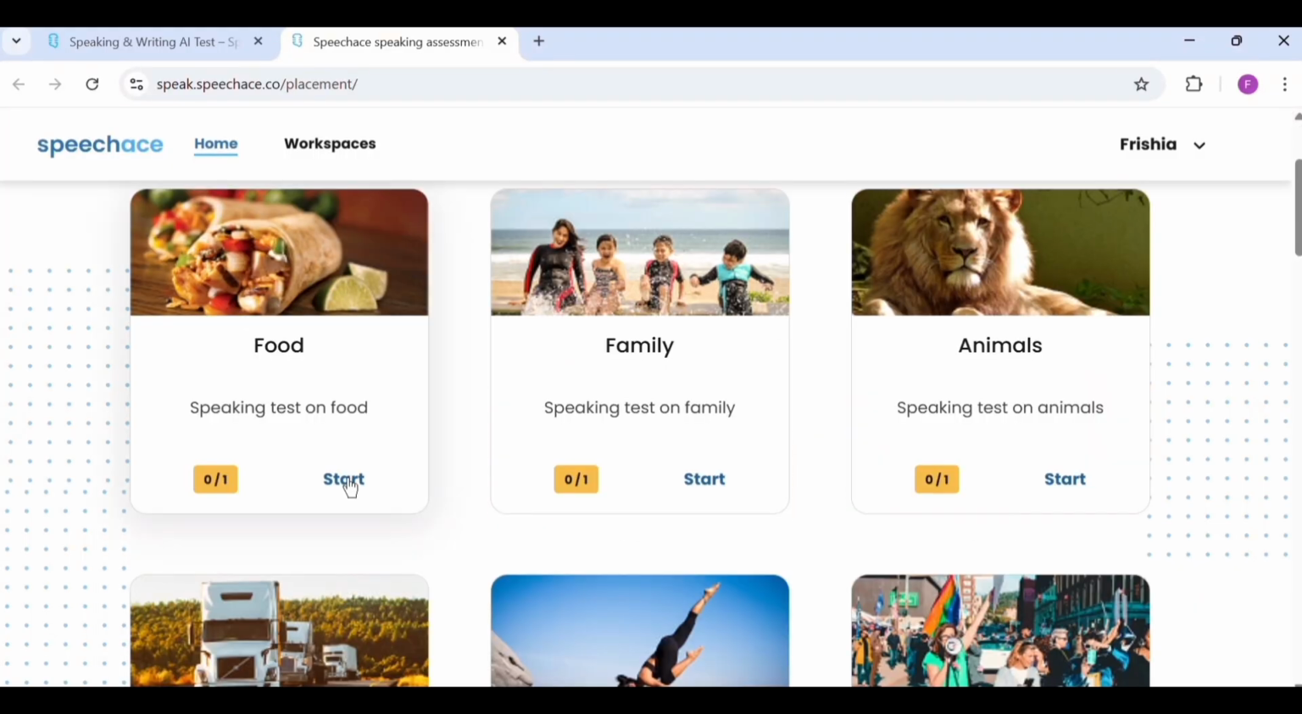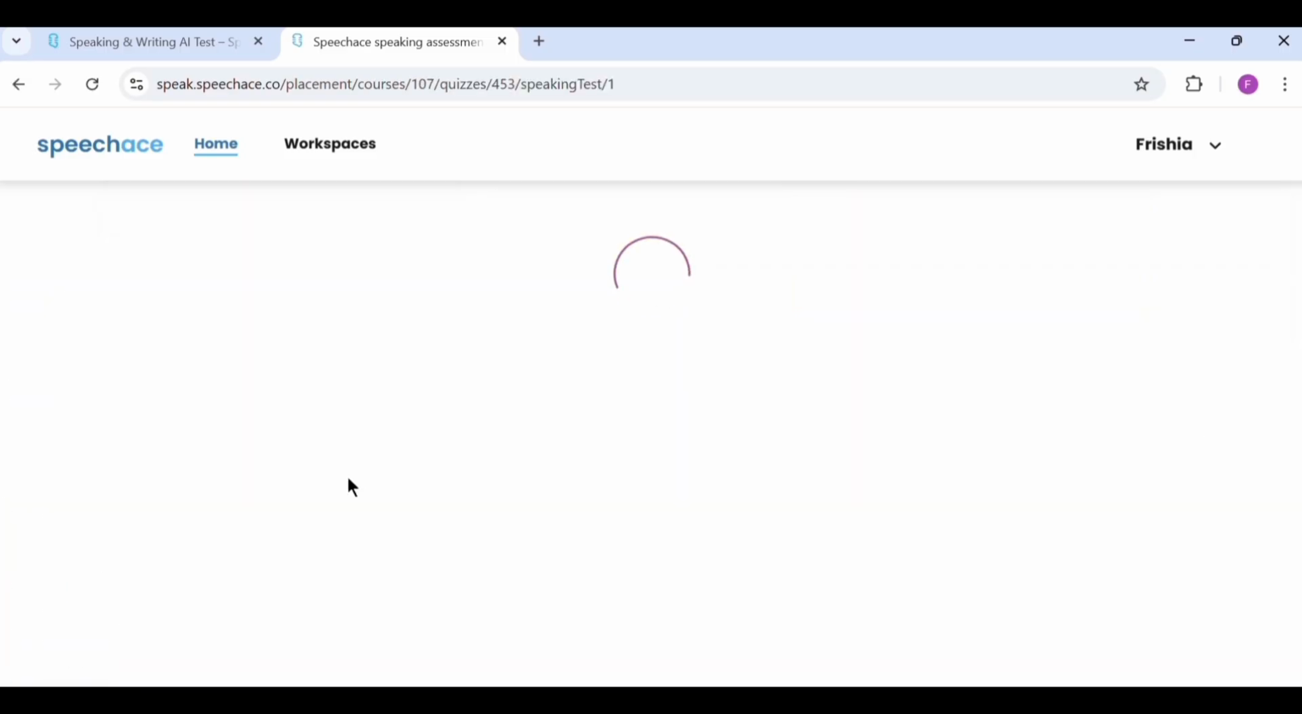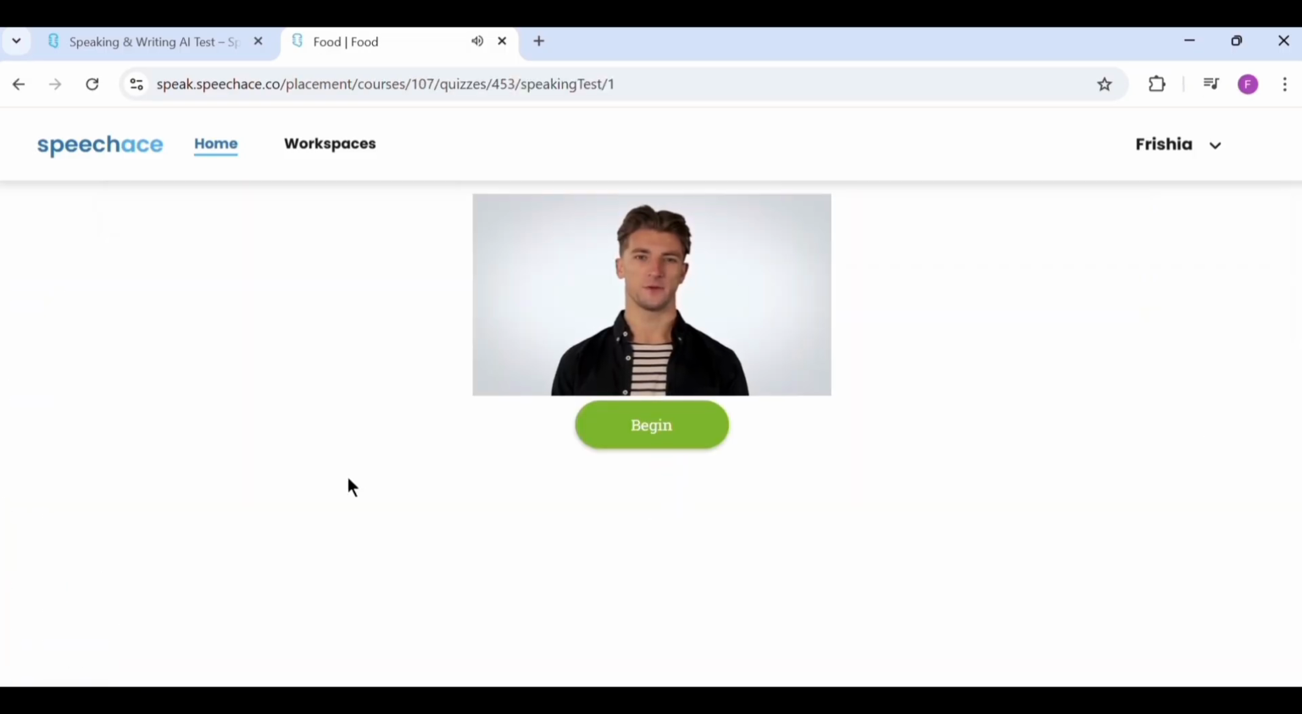Here we're gonna try food. Click start. Hi there. Welcome to our speaking test on the topic of food. This test will provide you an accurate assessment of your speaking abilities, including pronunciation accuracy, vocabulary strength, grammar level, and speaking fluency. Press begin to start. Click begin.